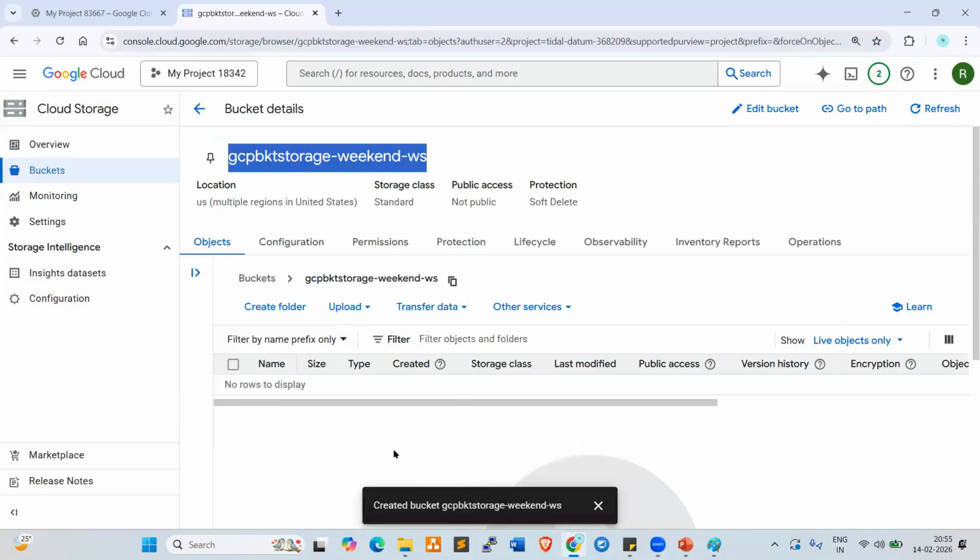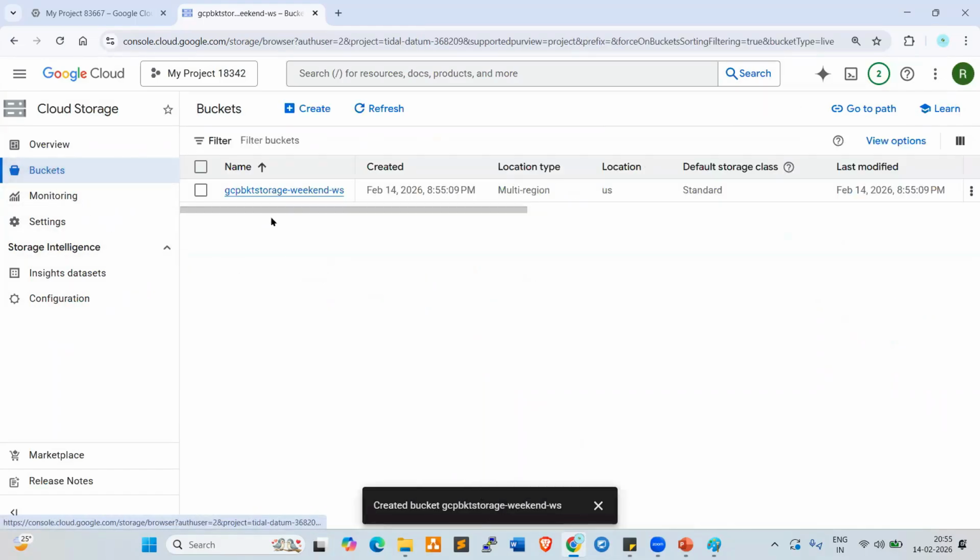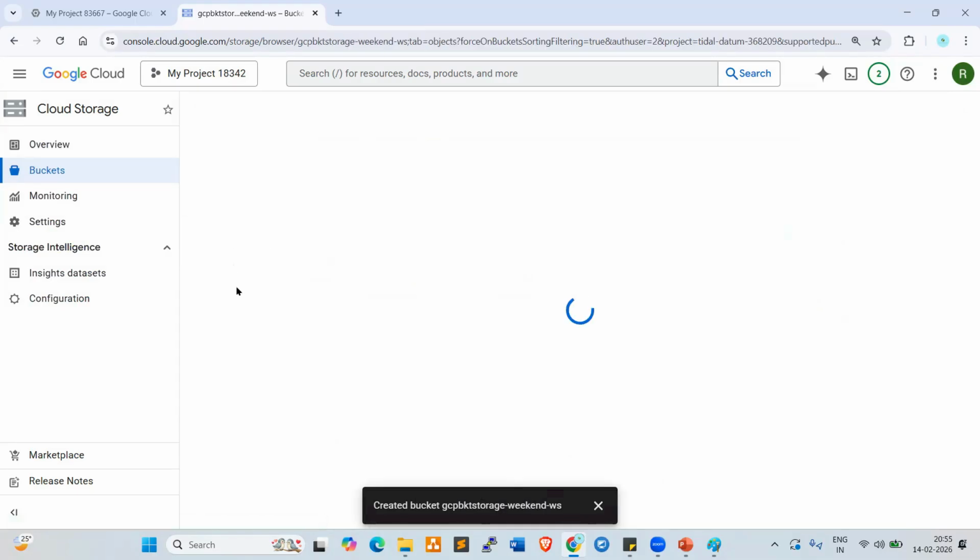This is the bucket storage. Click on buckets. Look at here. This is the bucket. This is the timestamp. So multi-region, location US, right? Last modified date, timestamp, you can check it out here. Okay. Now click on the bucket here.